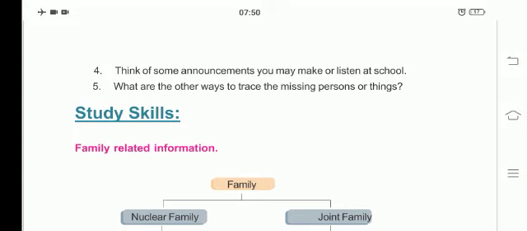What are the other ways to trace missing persons or things? Here we have listened to an announcement on the radio to find the missing boy. Do you find any other means, other ways to trace missing persons?